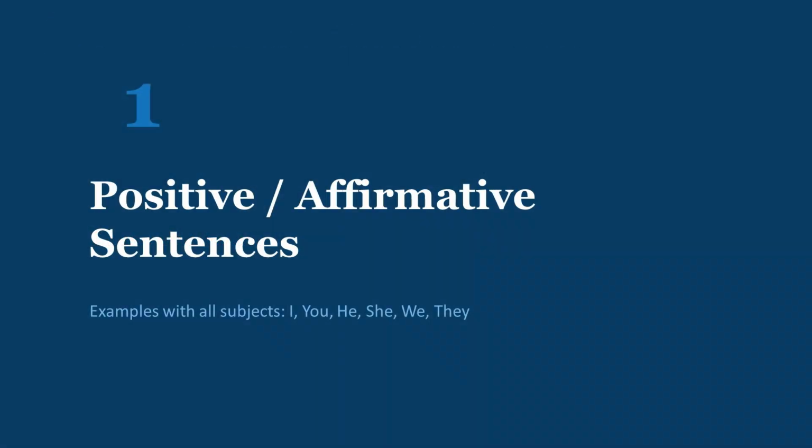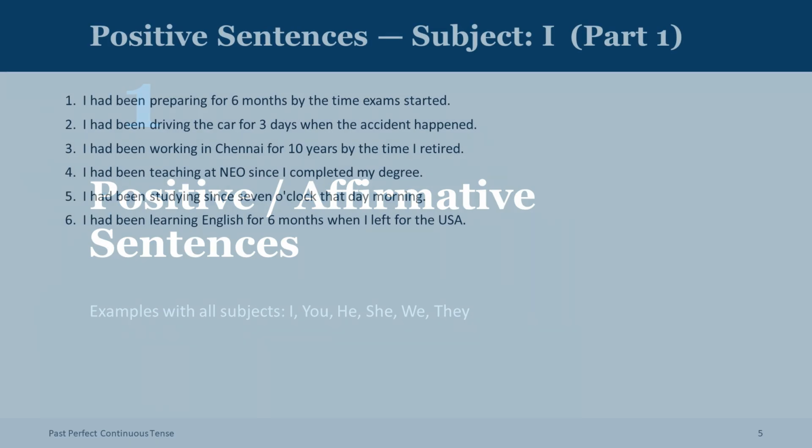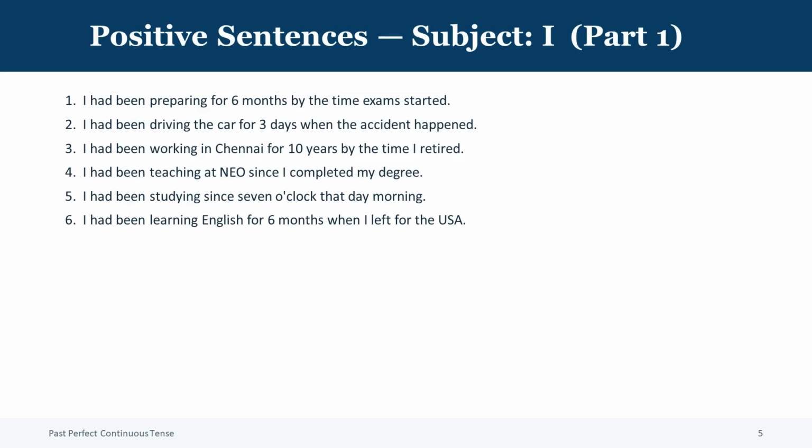Now we will go through the positive or affirmative sentences. We will practice the past perfect continuous tense with all subjects. That means I, you, he, she, we, and they. Pay close attention to how the structure remains the same and only the subject changes. Let us start with the subject, I.